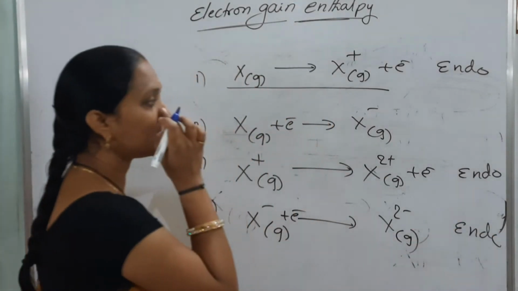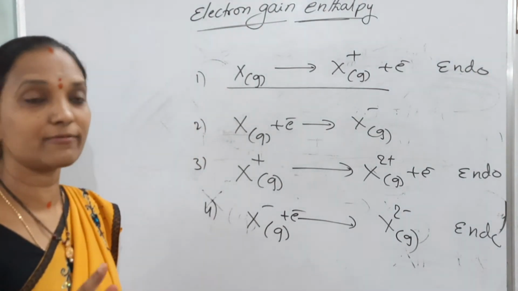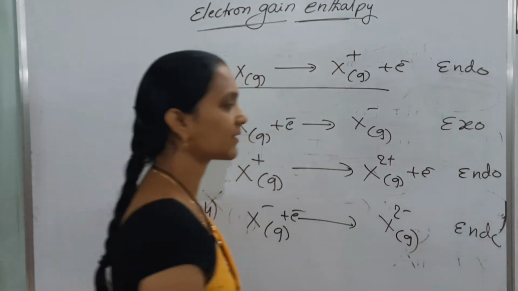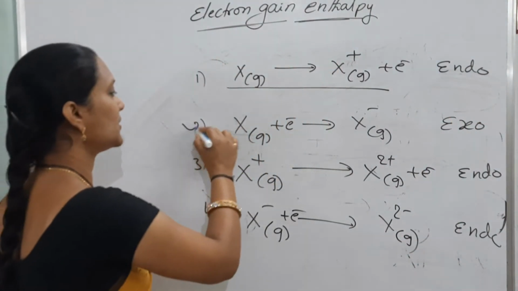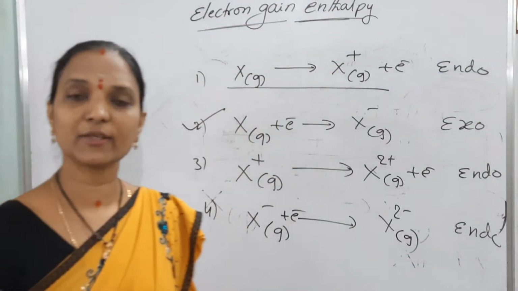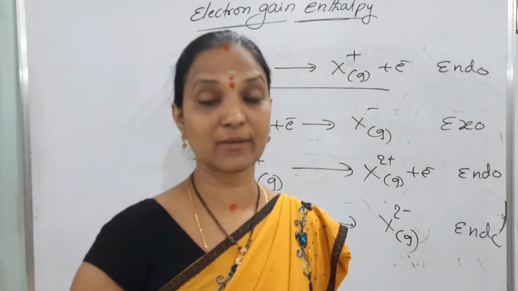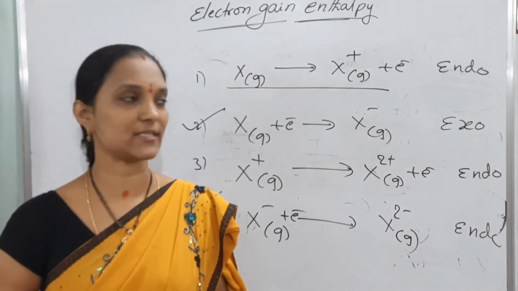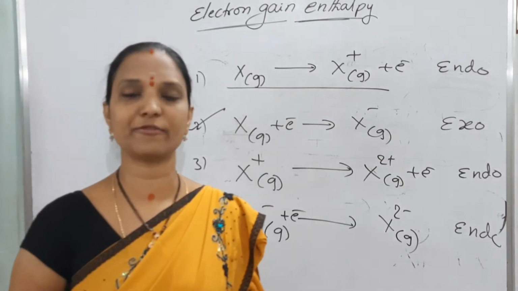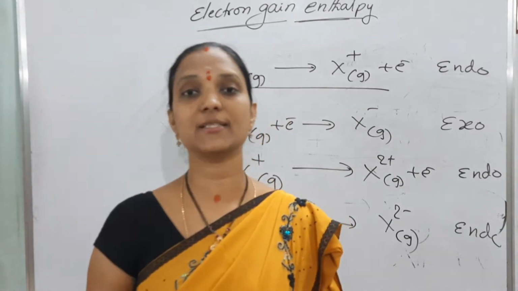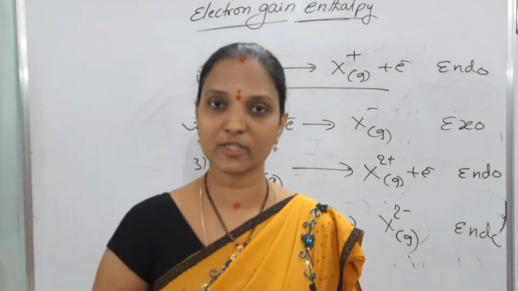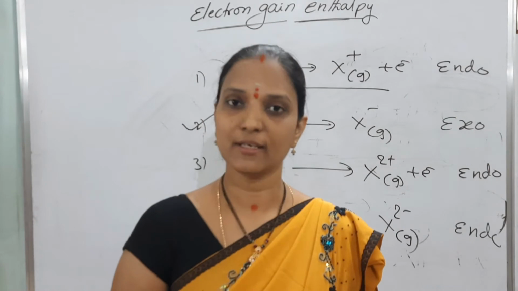This one, first electron gain enthalpy: to a neutral atom, one electron we are adding. Then this is exothermic. So which one is exothermic? Only the second option. So only first electron gain enthalpy is exothermic. Other than that, any other is an endothermic process. This is electron affinity: first electron affinity, second electron affinity. Why is second electron gain enthalpy delta H positive, but first is negative.